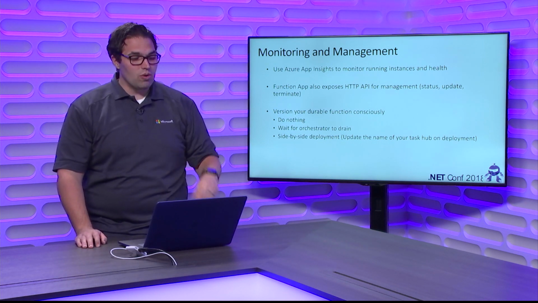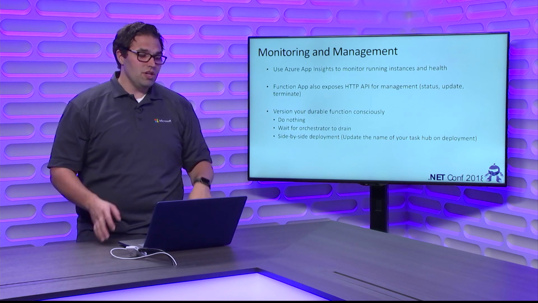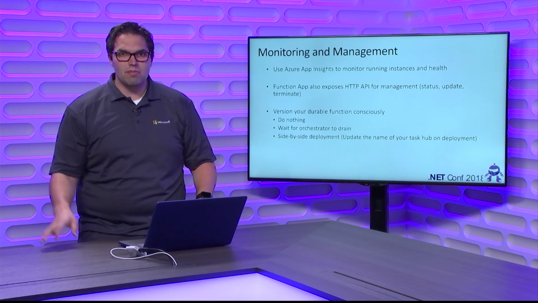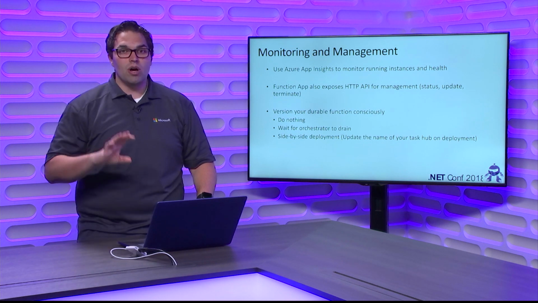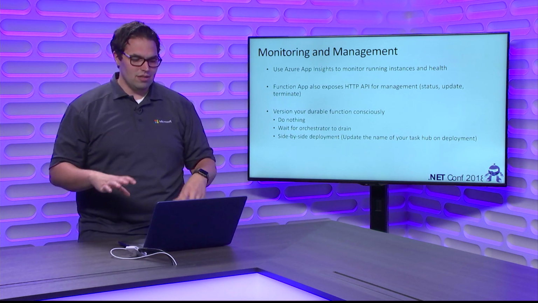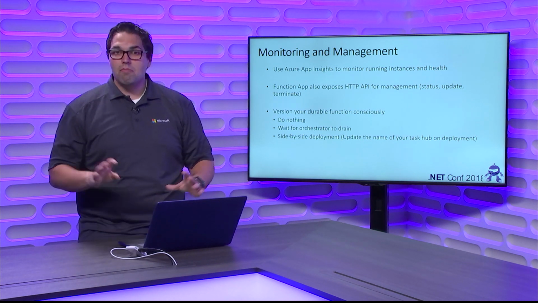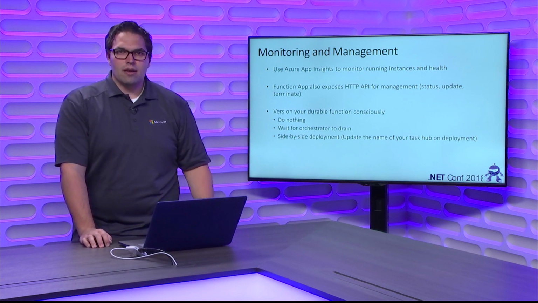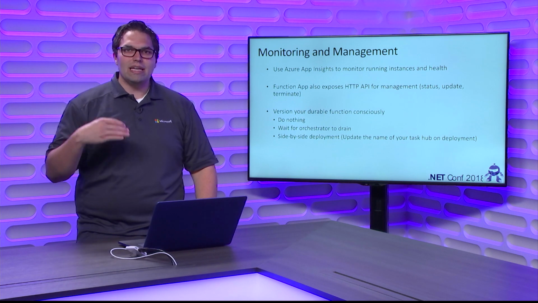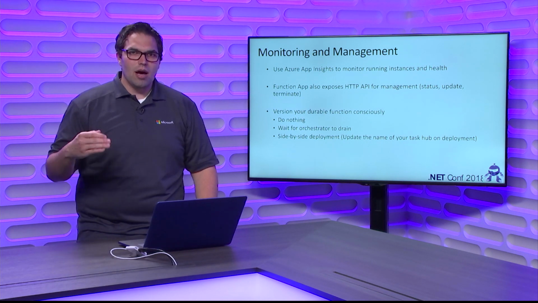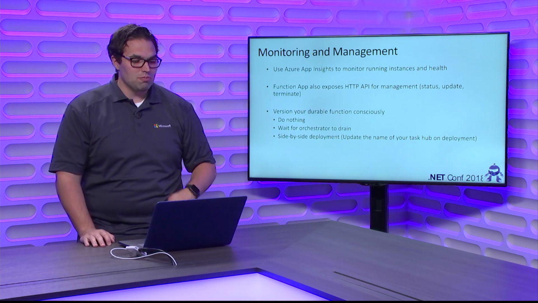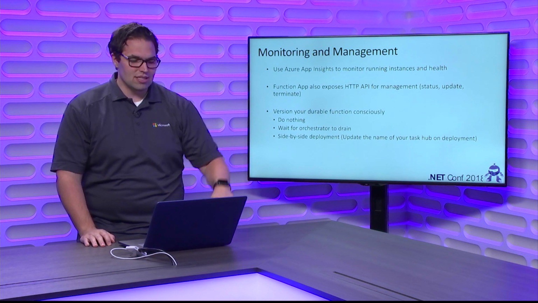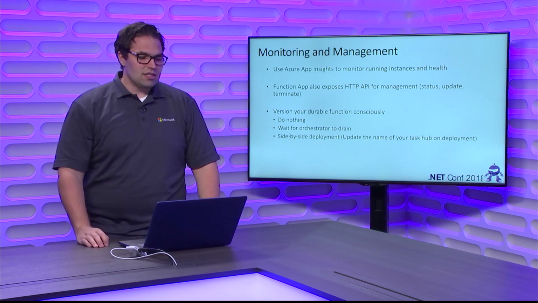So there's kind of three big ones our documentation calls out. First one, you can just do nothing. Maybe you're okay with some instances becoming corrupt. Maybe you know that this is very infrequently executed. Just deploy as you will. It might not be what you want, though. The other one is wait for your orchestrator to drain. Maybe you have a scenario where you can actually wait and make sure that everything completes before you start the next one, and then you can just publish an update once there's no running instances. But the third one is the recommended way.